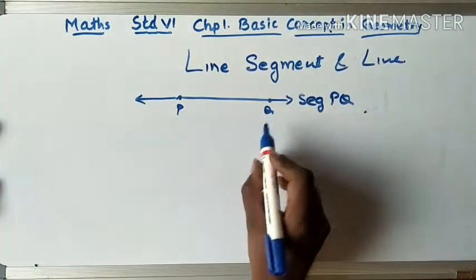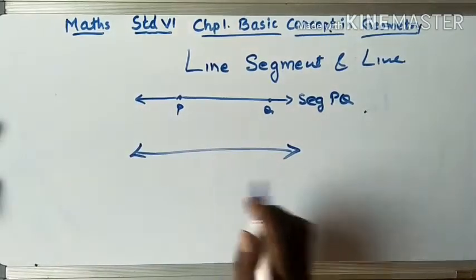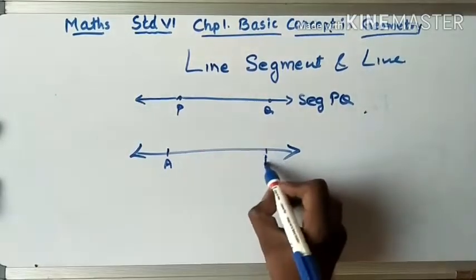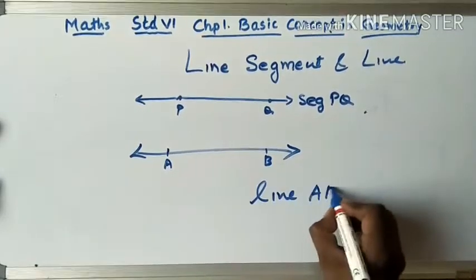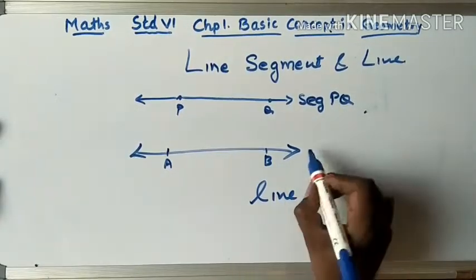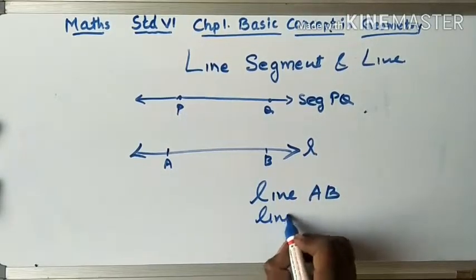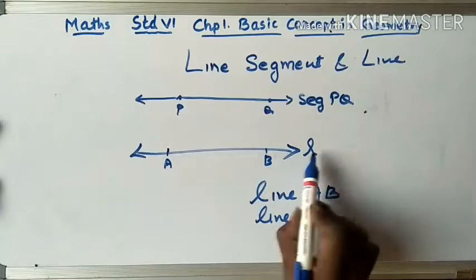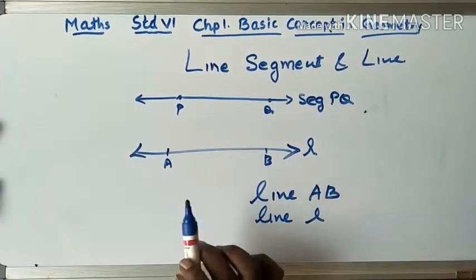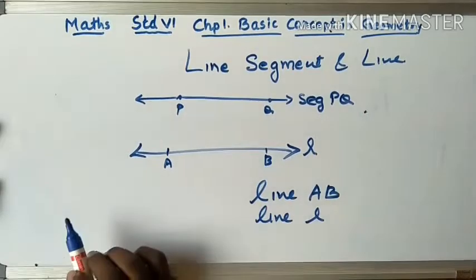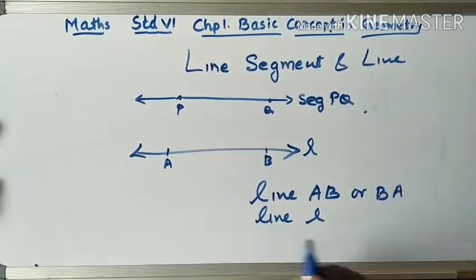Now how do you name the line? I mark this here. This is a line. If I write A, B, you can write this as line AB. Or I mark it here, L. You can write it as line L. Either you name it as line L or you can name it as line AB. You can also write it as line BA.